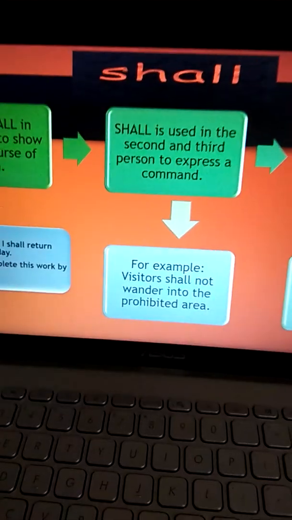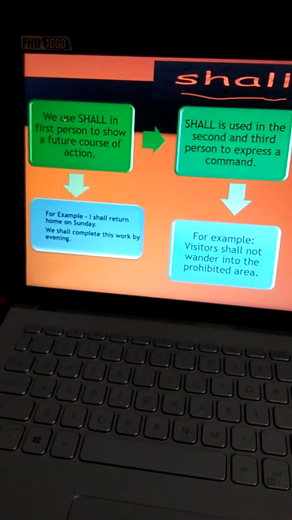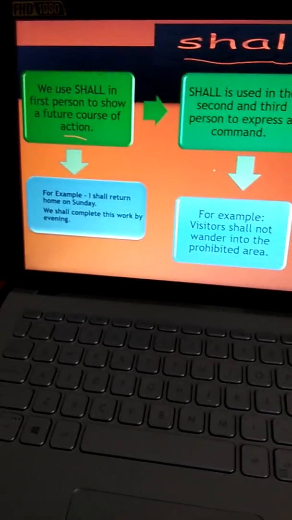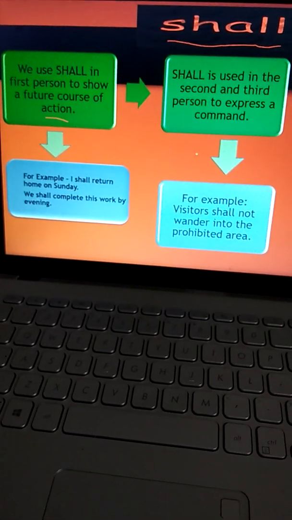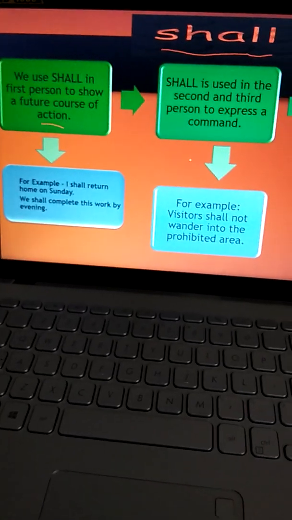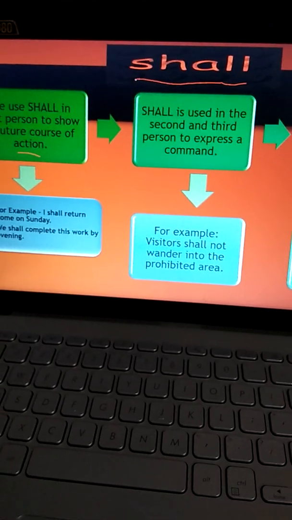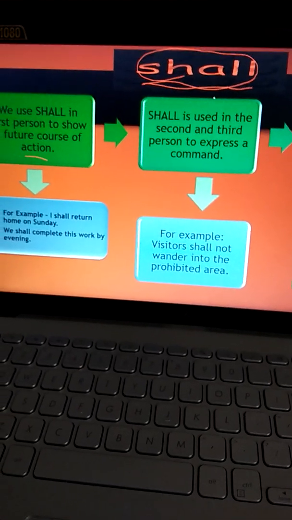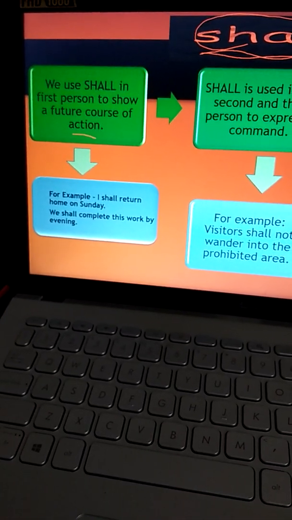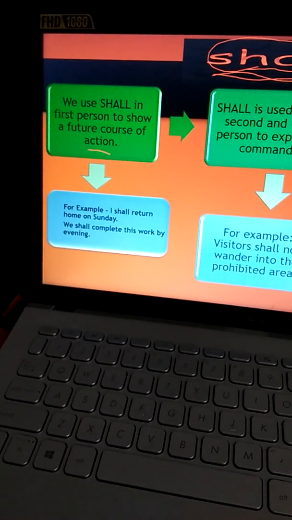Okay. Now we come to the next modal verb, shall. We use shall in first person to show a future course of action. I shall go for a movie tonight with my family. When I did tenses, children, I explained that shall is a word that we generally use in future tense with I and we. When we do tenses, I will explain this even more.